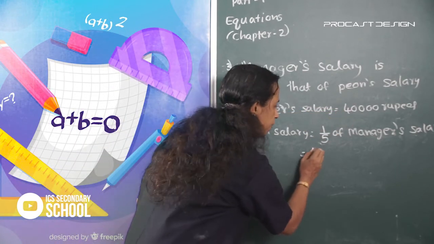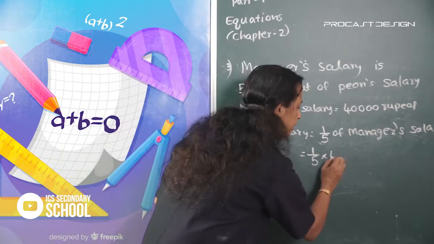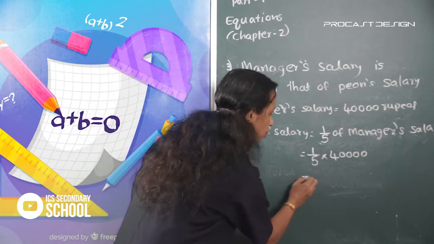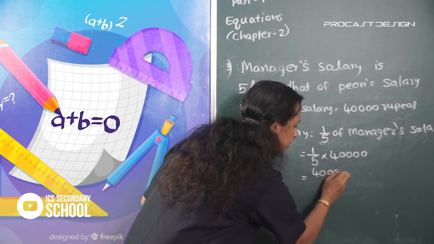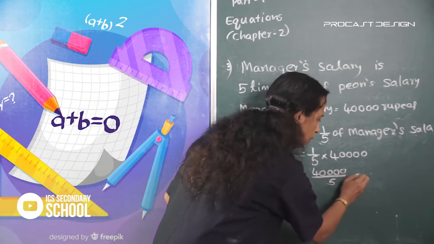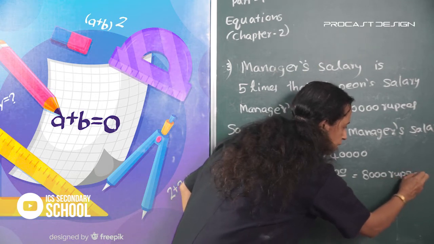So 1 by 5 into 40,000 is equal to 40,000 by 5, which is equal to 8,000 rupees.